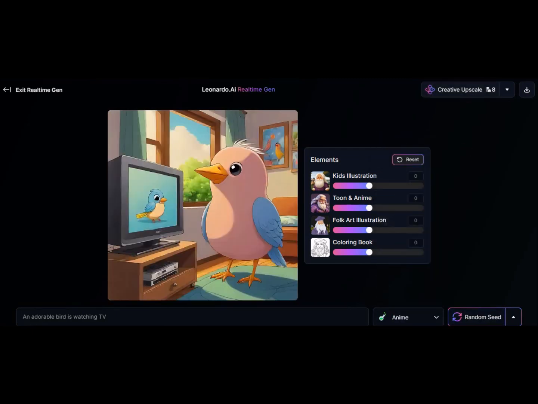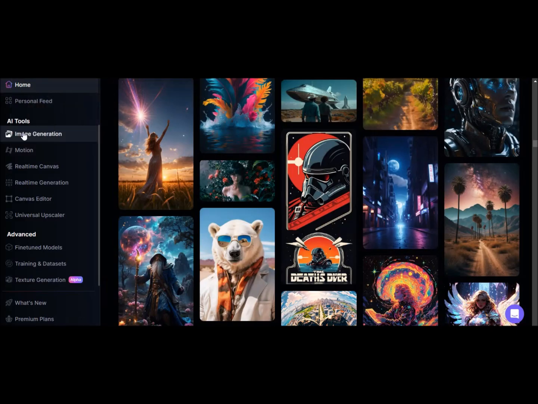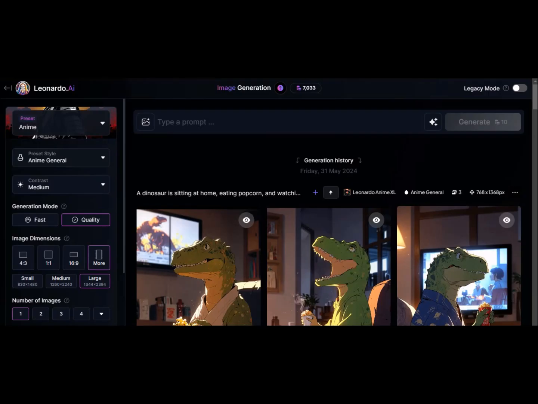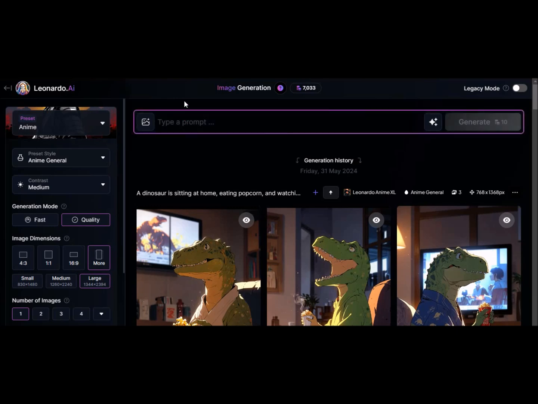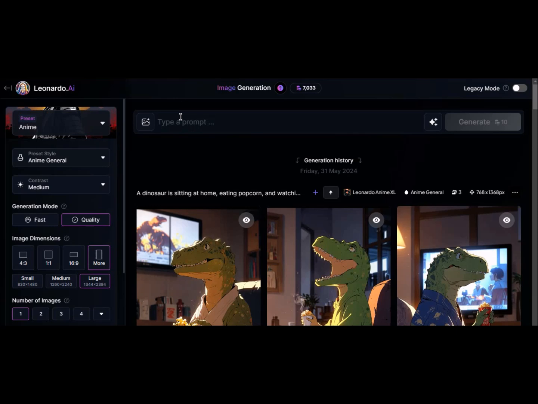Now, let's move to design by clicking on the Image Generator button. The logic here is the same. You write a command and convert it into an image. However, here you need to spend coins or tokens. It gives 150 free tokens daily. Designing an image costs between 8 and 16 tokens. So, you can create an average of 10 to 15 free designs per day.